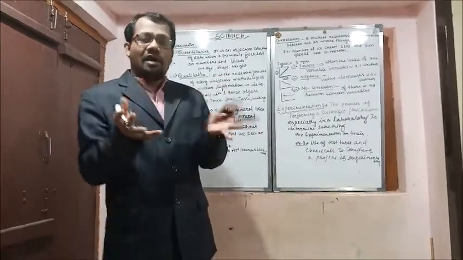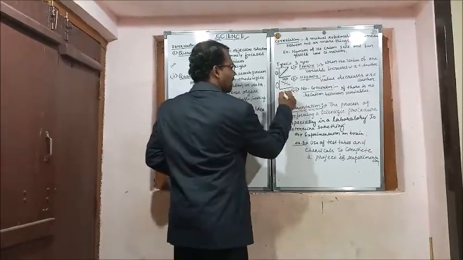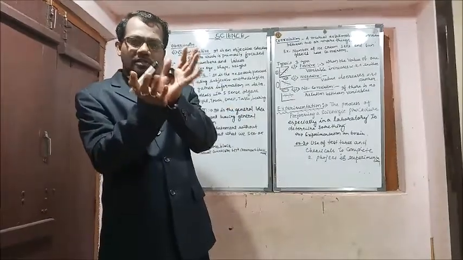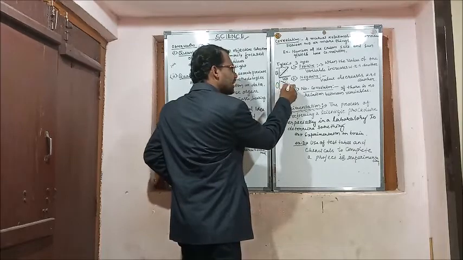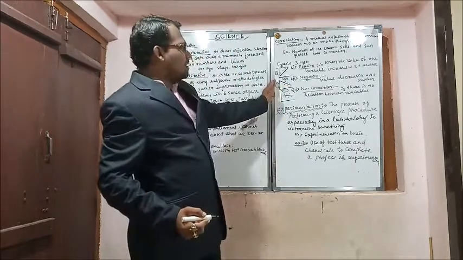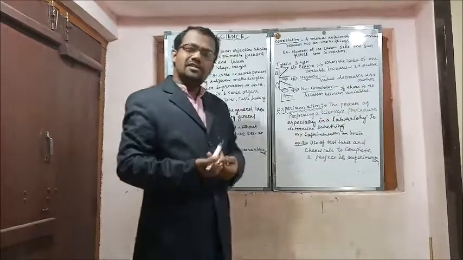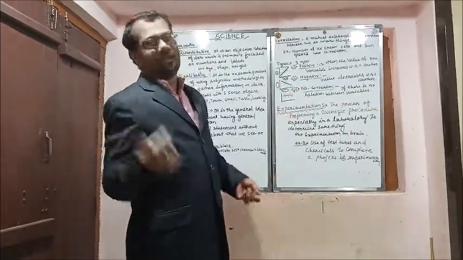If the value decreases, how does it decrease? If you take 2 variables, here is one variable, and here is another variable. If the graph is plotted with the 2 variables like this, it indicates that the relation between these variables is that the value decreases. If the value decreases, then it is negative correlation.